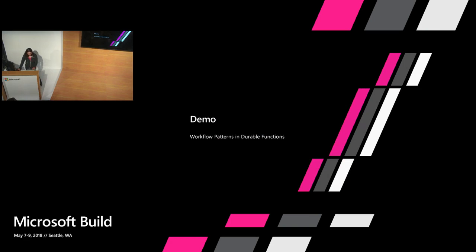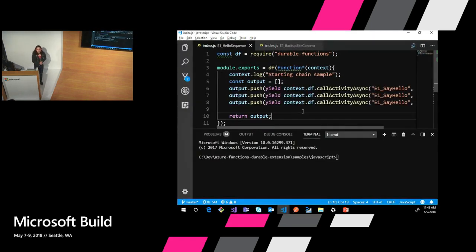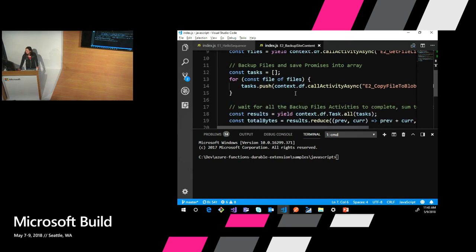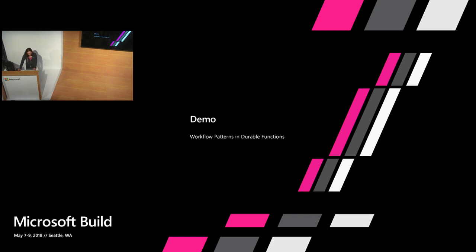OK. And, oh, I almost forgot. I also have those samples in JavaScript. So we want the durable functions experience to be pretty seamless, whether you work in C#, F#, or Node.js, or just vanilla JavaScript. So we have tried to make it feel pretty intuitive and native. In this case, instead of the await keyword, we're using the yield keyword. You can find out more about this on the repo, or just talk to me after, because I like this feature. It's mine. And the backup site content looks very similar. OK. So how does this all work?